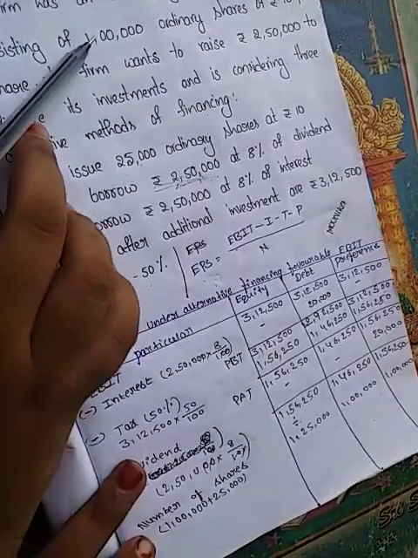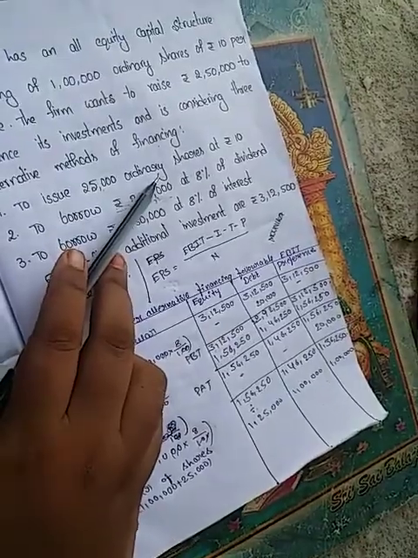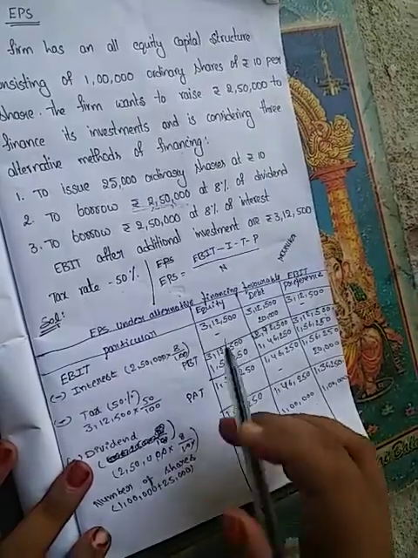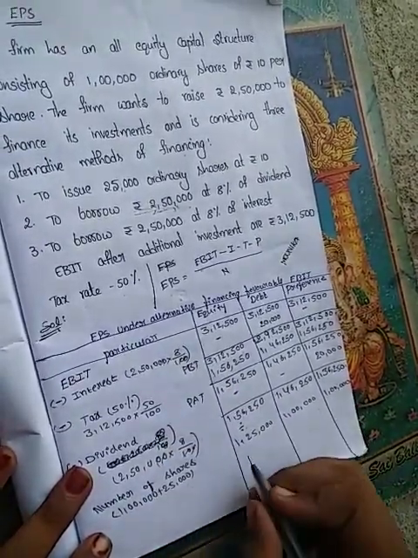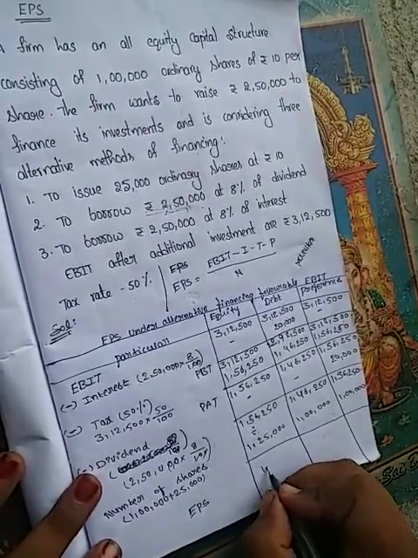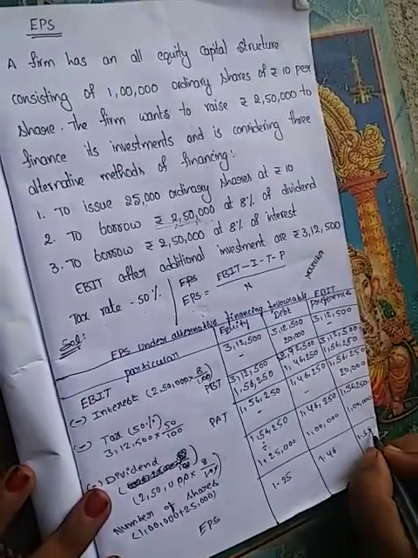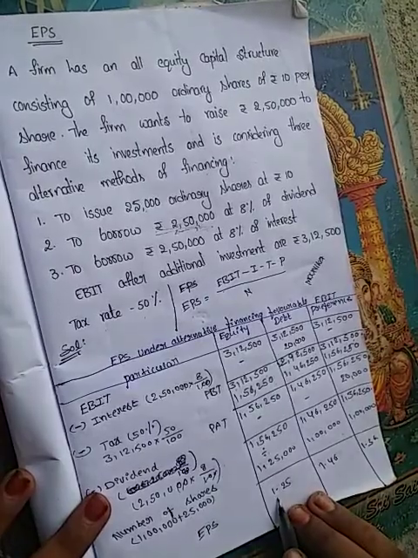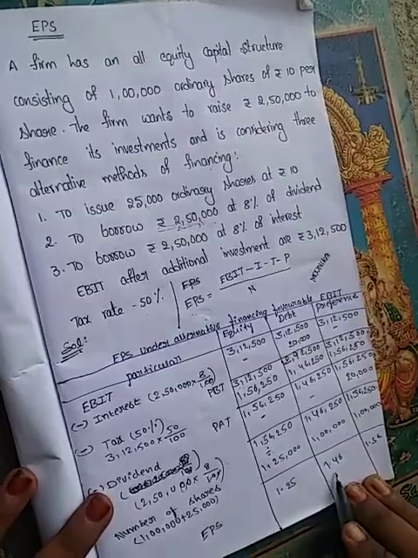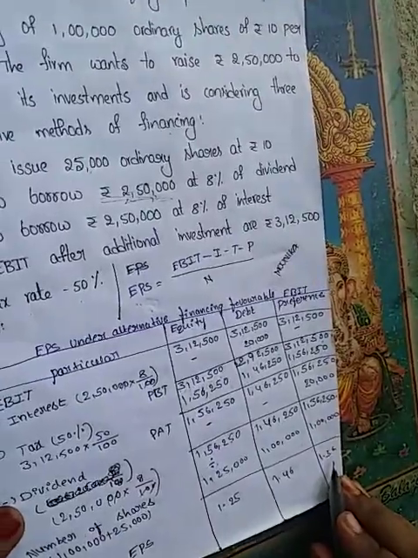The total shares in the organization are 1 lakh, but we issue 25,000 ordinary shares. Ordinary shares means equity shares. We add those 25,000 shares only to equity capital. So earning per share is 1.25 rupees, 1.46 and 1.36. Earning per share for equity shareholders is 1 rupee 25 paisa, for debenture holders it is 1 rupee 46 paisa, and for preferential holders it is 1 rupee 36 paisa.